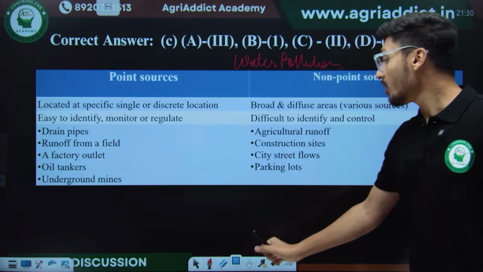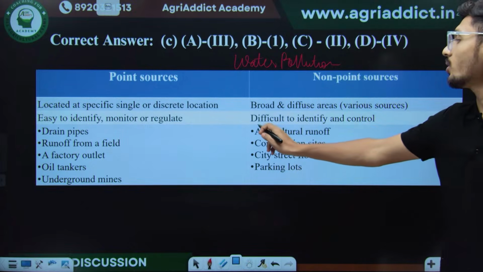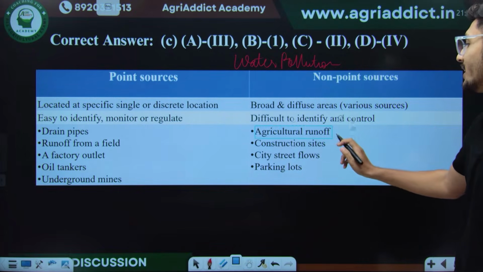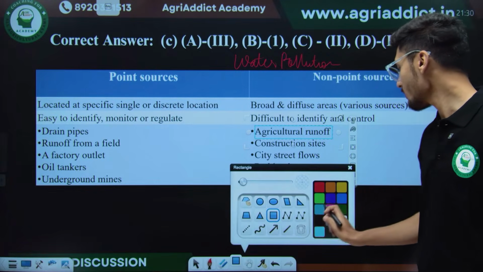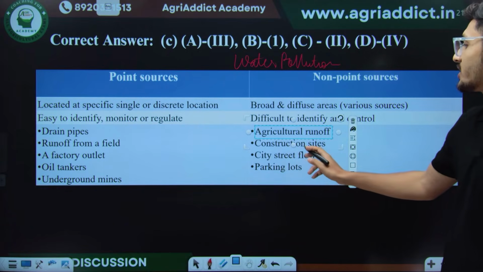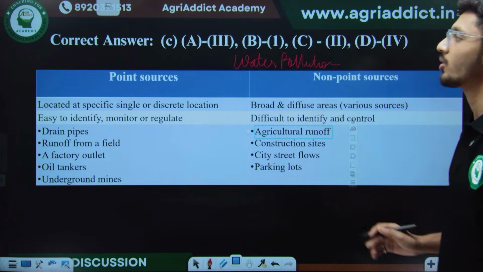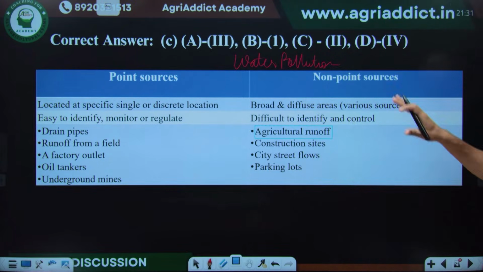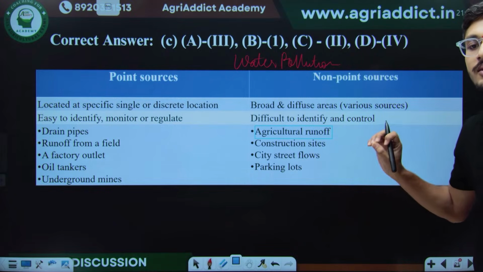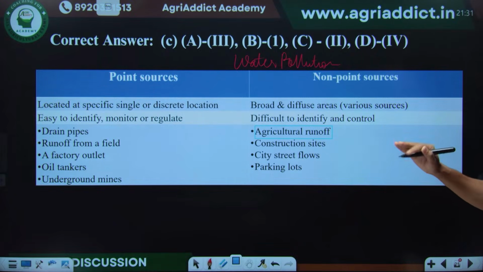But examples for non-point sources include agricultural runoff which cannot be clearly identified, then construction sites, city street floods and parking lots are the well-known examples of non-point sources. So just take a screenshot of this slide. This is also important. You can keep this for later on revision stage.